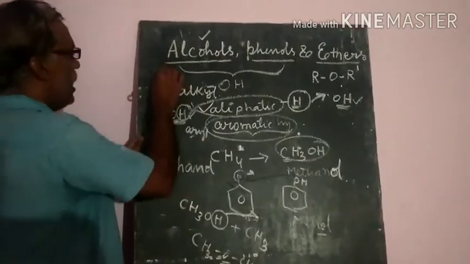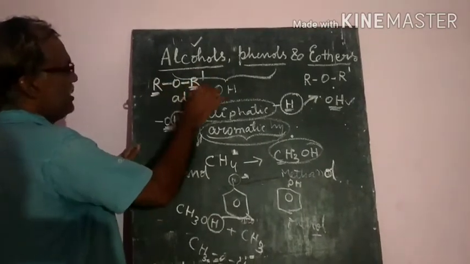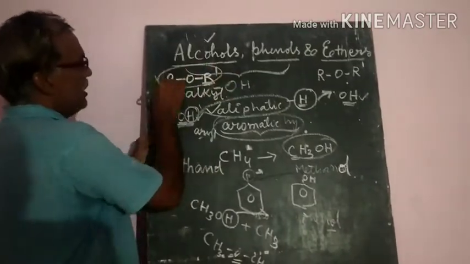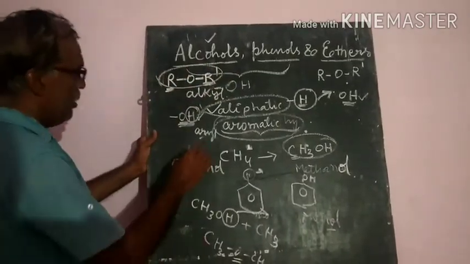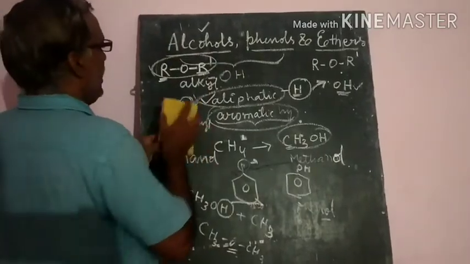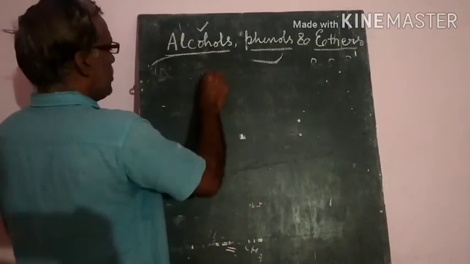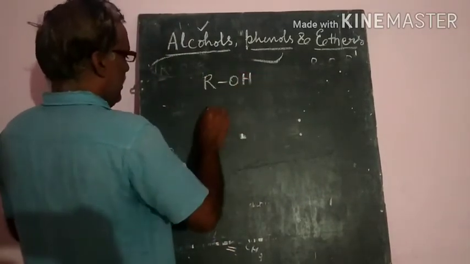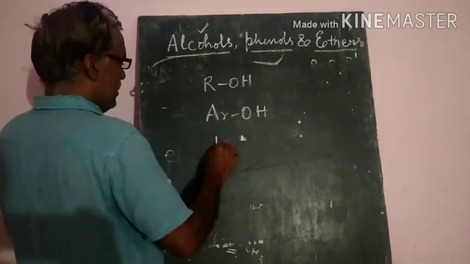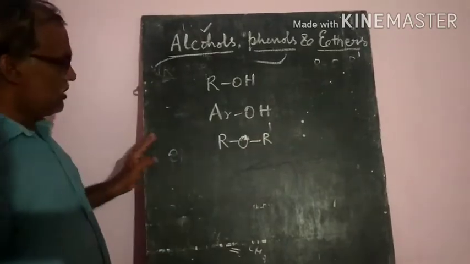That means R, O, R dash. R and R dash are alkyl groups, different alkyl groups, and these compounds are called ethers. So ROH are the alcohols, aryl OH are the phenols, and R, O, R dash are the ethers.